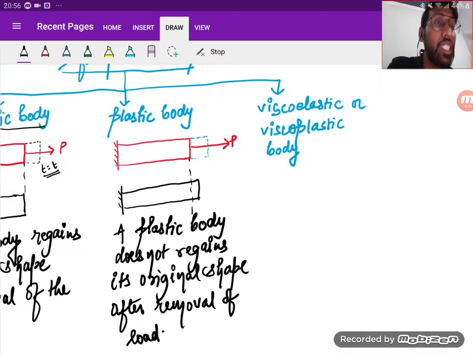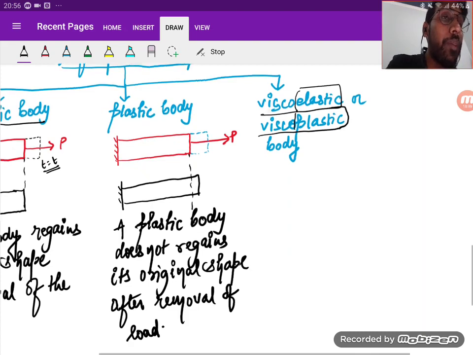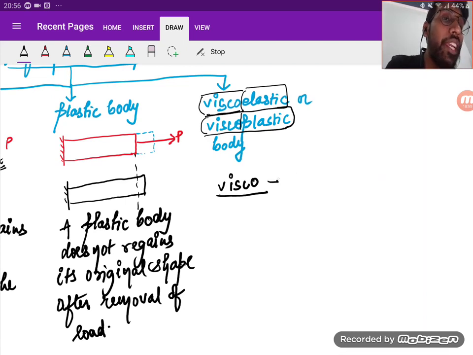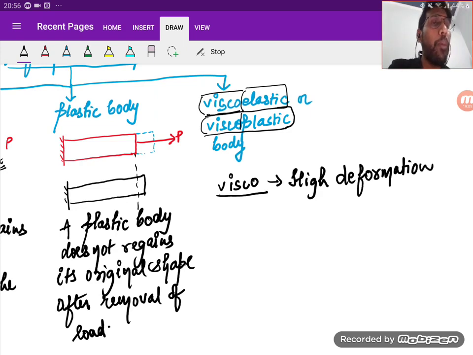Now next is viscoelastic or viscoplastic bodies. So try to understand, elastic and plastic indicate the nature. But what does the visco term indicate? So see here, visco means high deformation. There is a very high deformation in the body.